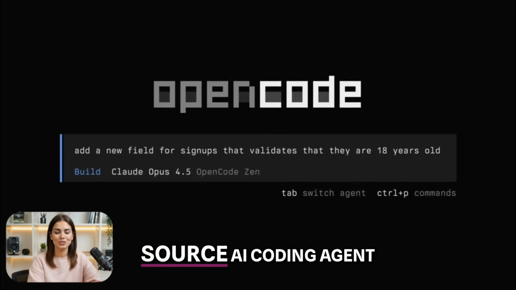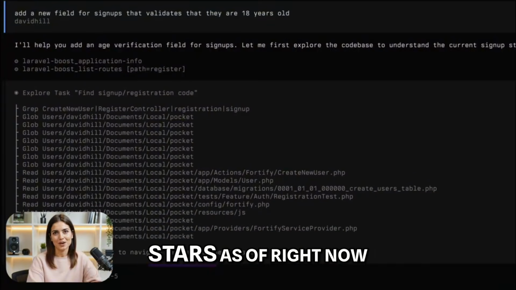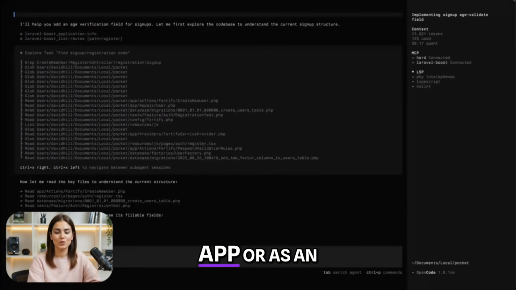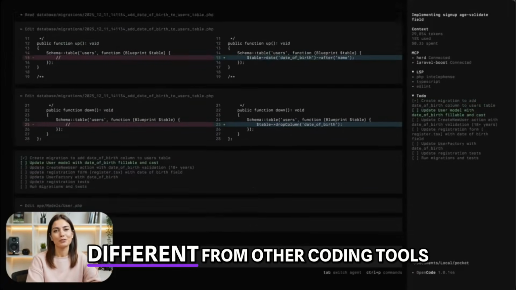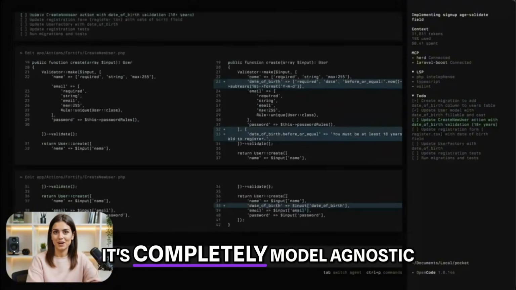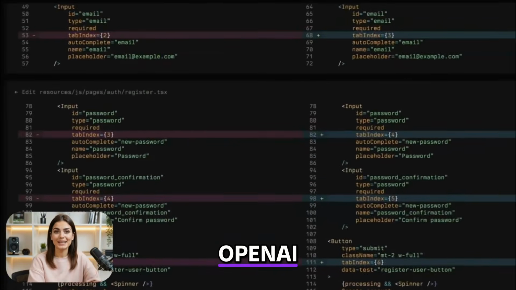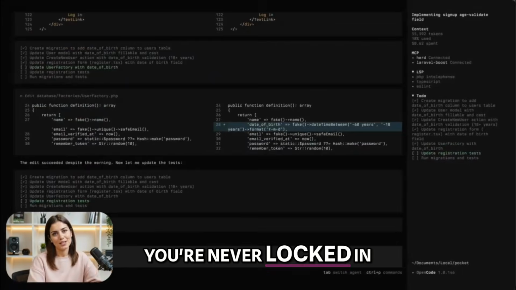OpenCode is an open-source AI coding agent with over 146,000 GitHub stars as of right now. It works in your terminal, as a desktop app, or as an IDE extension for VS Code and Cursor. Here's what makes it different from other coding tools. It's completely model agnostic. It supports over 75 models: Claude, OpenAI, Gemini, local models, and Kimi K2.6. You choose. You're never locked in.